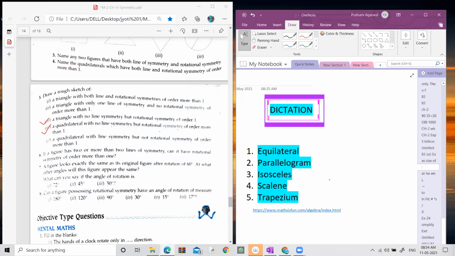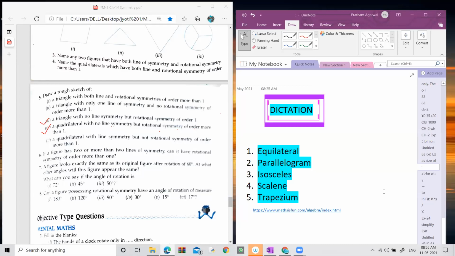Everybody write down in the chat box. Please write down in the chat box the name of a quadrilateral which is not having any line of symmetry, but having rotational symmetry of order more than 1. Preksha, we have not completed question number 5. We have done only 3 parts of this question.